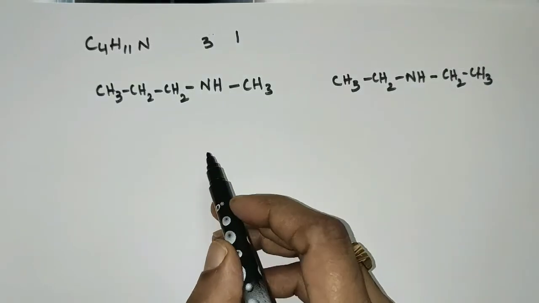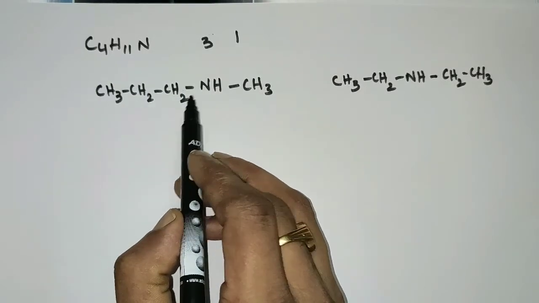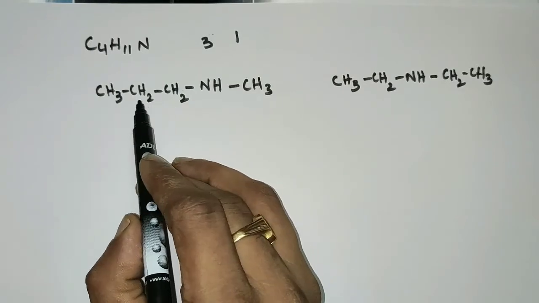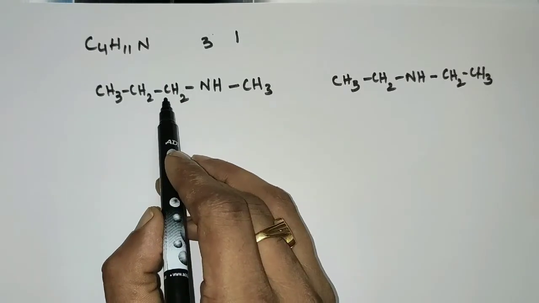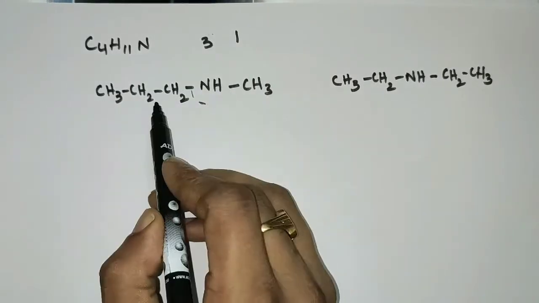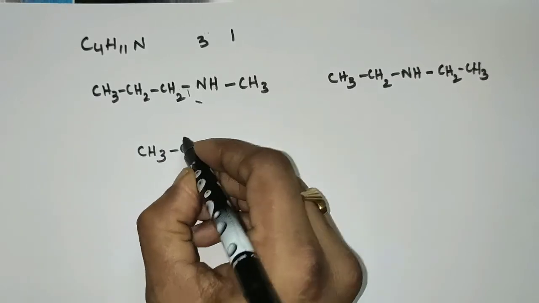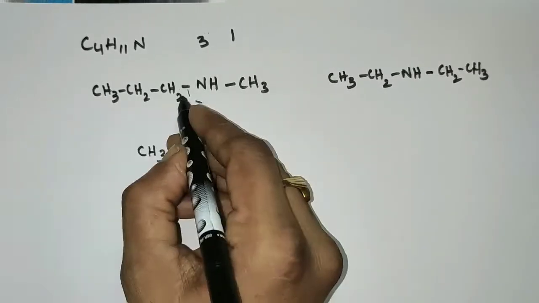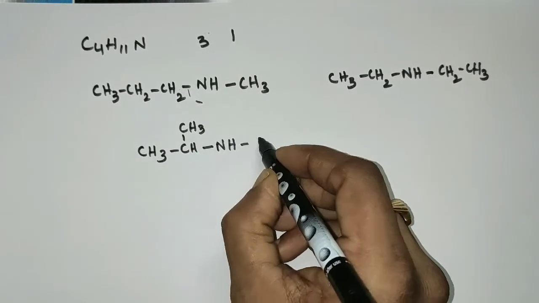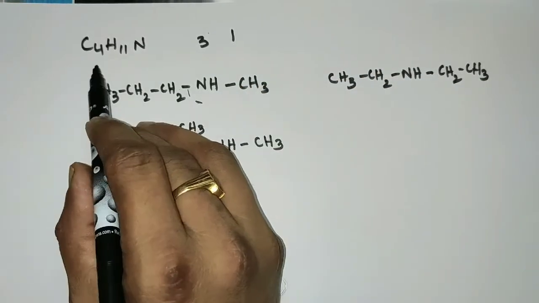And one more secondary amine is possible. Here in the longest carbon chain bonded to the secondary amine group, we got 3 carbon atoms, and here you can change the position of this NHCH3 group. This is an n-propyl group, and we can make it an isopropyl group. So these 3 are the possible secondary amines of the formula C4H11N.